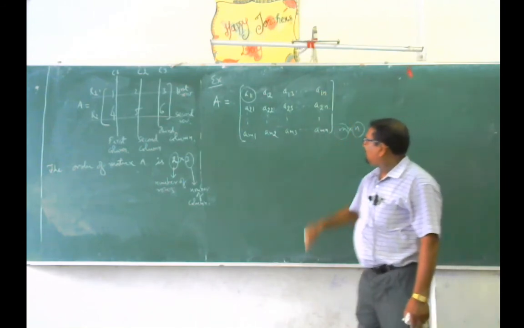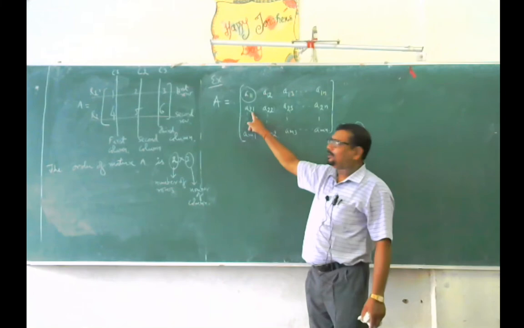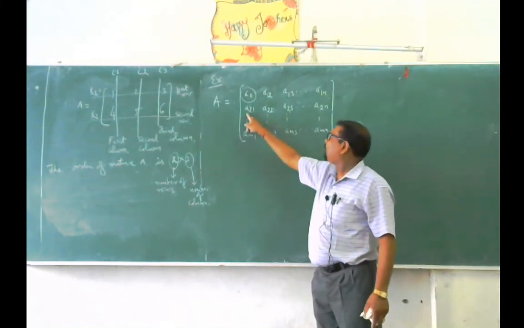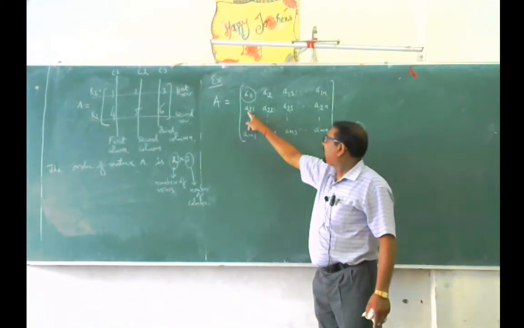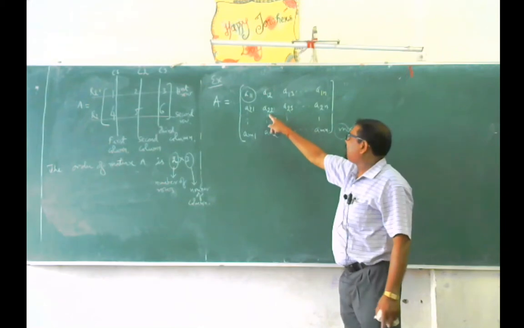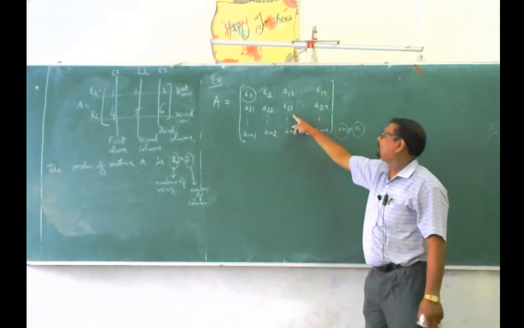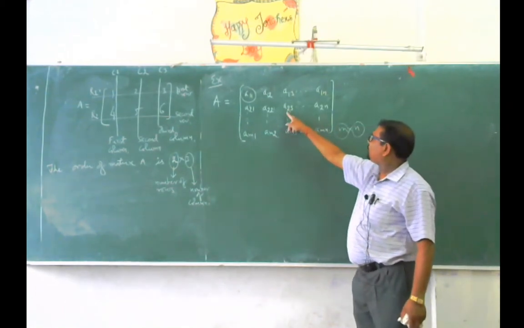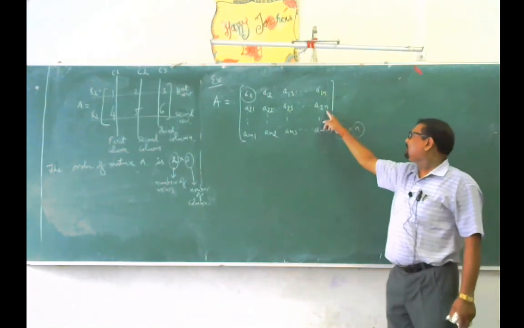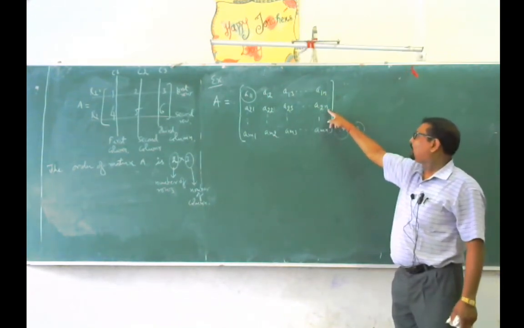In the second horizontal line, look at the first element A21. A21 is nothing but an element or entry of second row and first column. Whereas A22 is an entry of second row and second column. A23 is an entry of second row and third column, and so on, and at the last, A2n means that it is an element of second row and nth column.